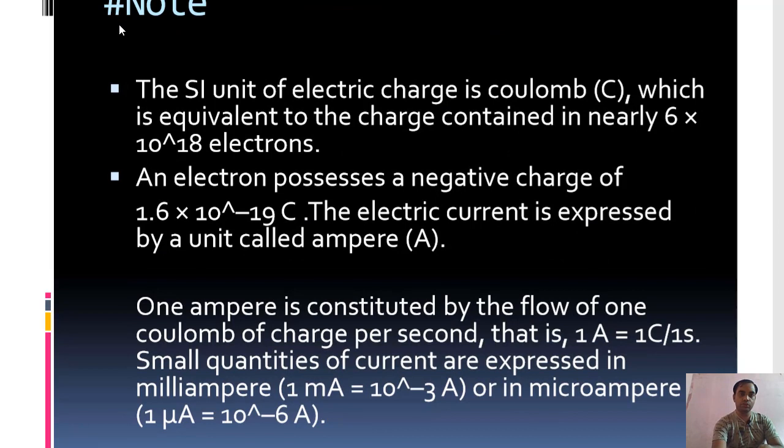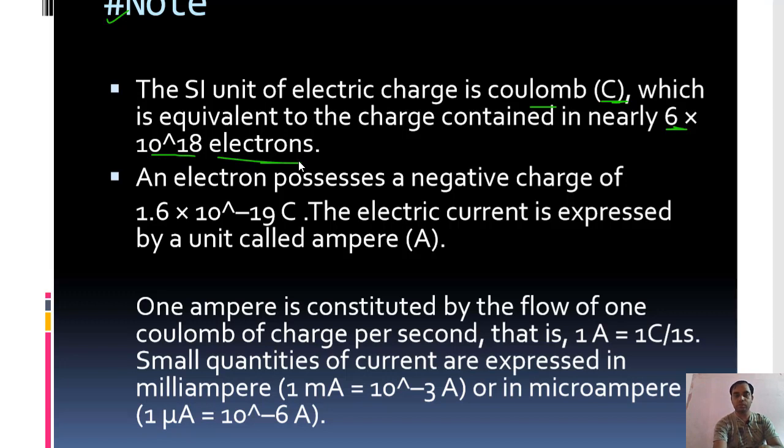Now, note that the SI unit of electric charge is the coulomb, represented by the capital letter C. It is equivalent to the charge contained in nearly 6 into 10 to the power 18 electrons. So 1 coulomb is equal to 6 into 10 to the power 18 electrons.